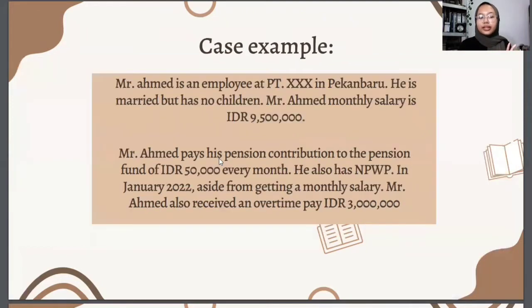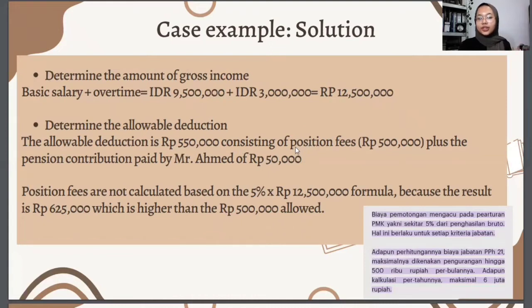We already see here that Mr. Ahmed pays his pension contribution every month of about 50,000 rupiah, and his position fees is 500,000 rupiah. Maybe you are wondering where the position fees come from. Basically, in order to get the amount of position fees, we need to multiply 5% by the gross income. But actually, if we calculate 5% of the gross income of Mr. Ahmed, we are going to get